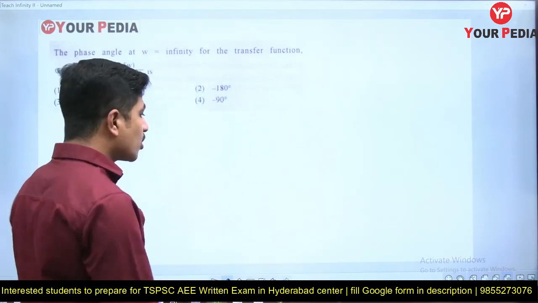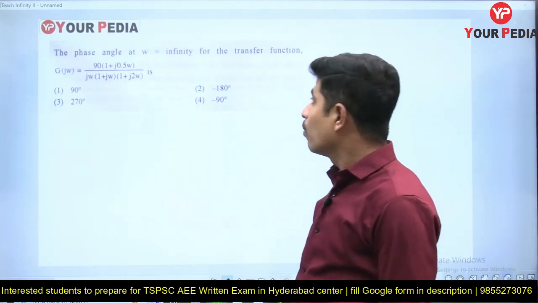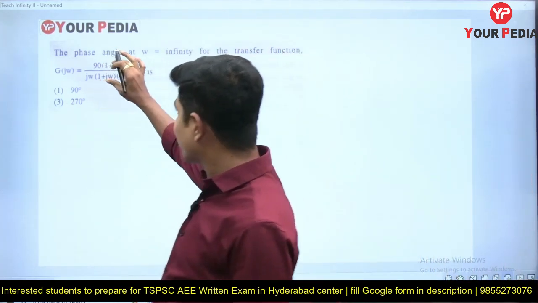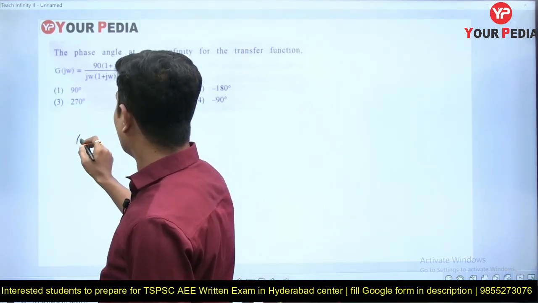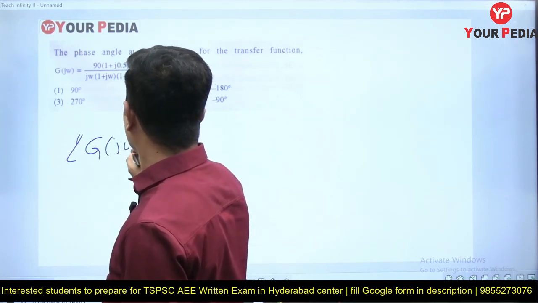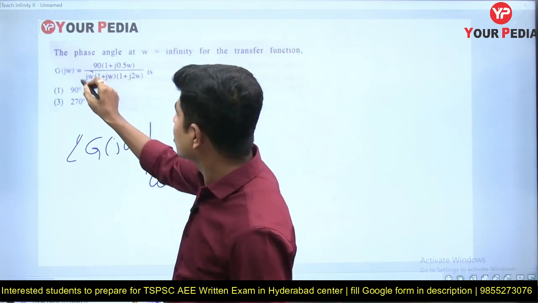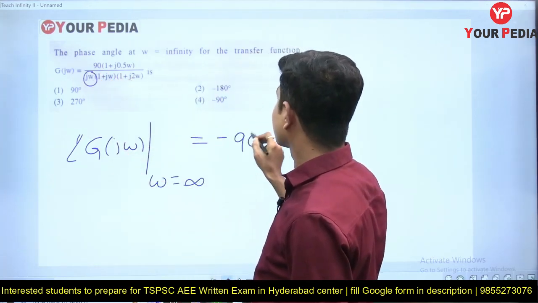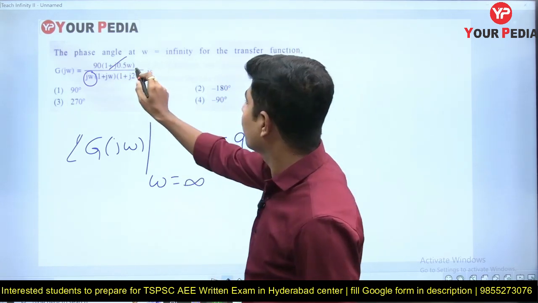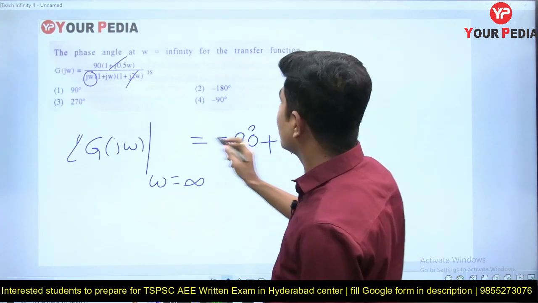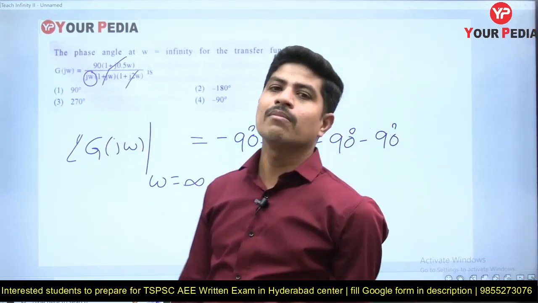Now read this question. This question is from frequency response analysis. The phase angle at omega equal to infinity is asking the phase angle of this particular transfer function at omega equal to infinity. That is very easy. You want the angle of G of j omega at omega equal to infinity. At omega equal to infinity, first of all, this j omega will give an angle of minus 90. So this angle will be plus 90 and this angle will be minus 90, and this angle also will be minus 90, as that is there in the denominator. When it comes to the upside, it will become minus 90.